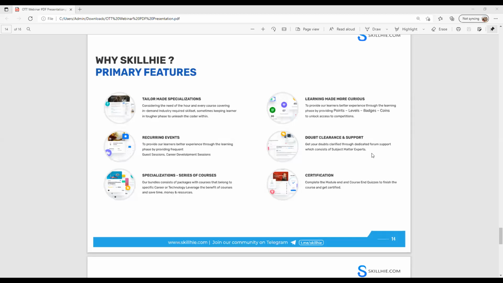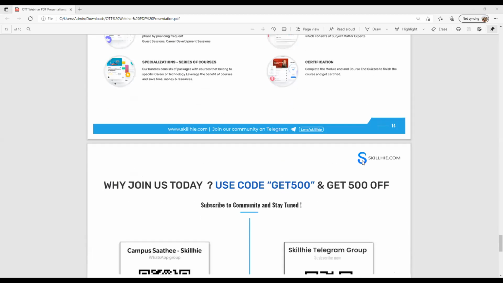Why should you actually try to get to the top of the leaderboard? Because we are going to send direct job opportunity notifications to those who are at the top of the leaderboard. That motivates you to complete the specialization with 100% accuracy, along with the valid certifications and the valid authorization process we do. So with all these things together, you can go and explore.